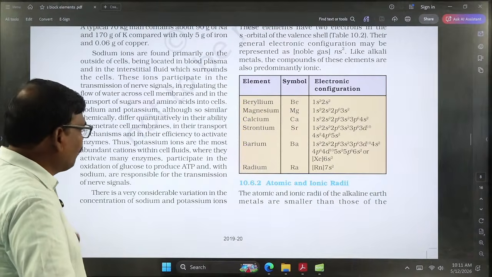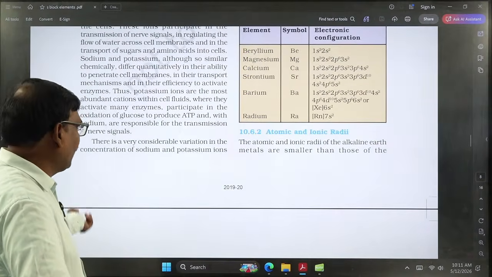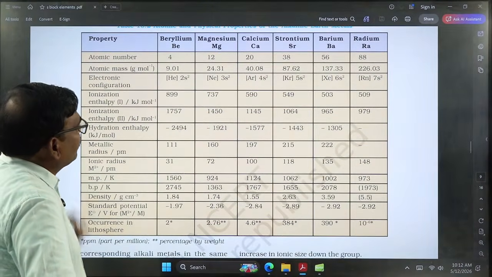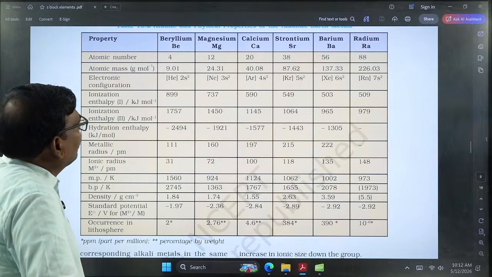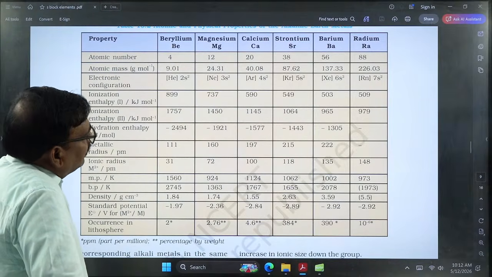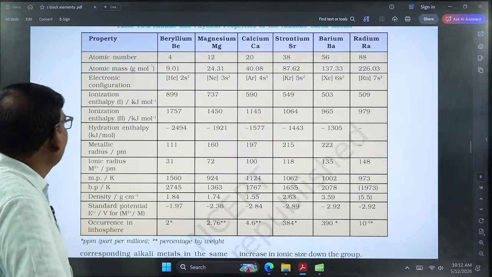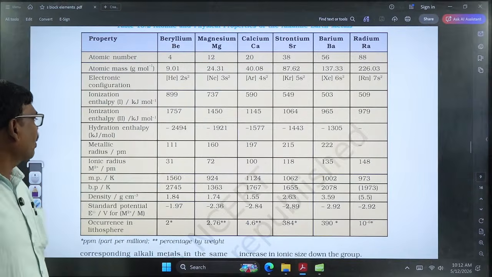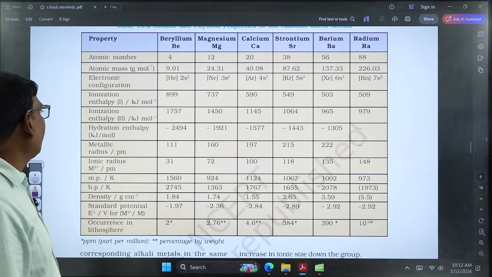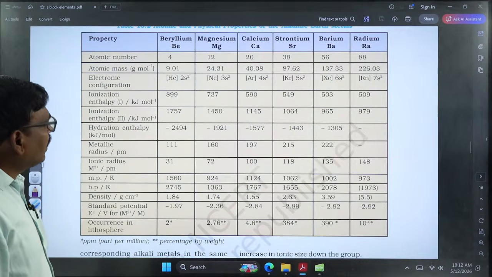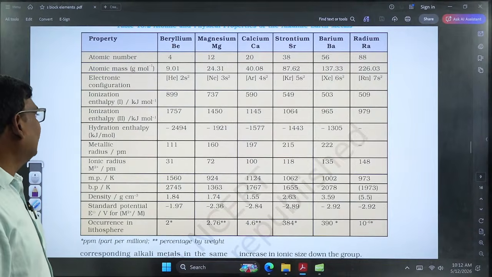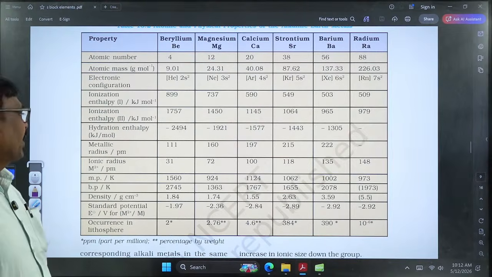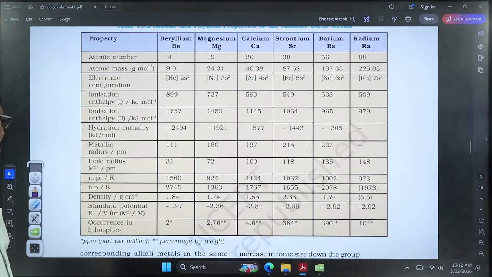So here the general physical properties are similar to those of the 1A group elements. The atomic numbers of the elements in this group are beryllium 4, magnesium 12, calcium 20, strontium 38, barium 56 and radium 88. Down the group, the metallic radius or ionic radius gradually increases and ionization enthalpy gradually decreases. Here IE1 is less than IE2, so removal of the second electron is very difficult compared with the first electron because of the increase in effective nuclear charge. That is the common point we have known.